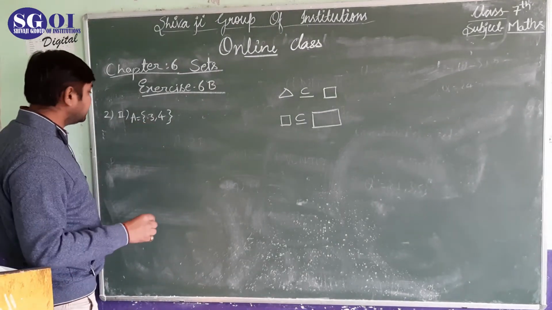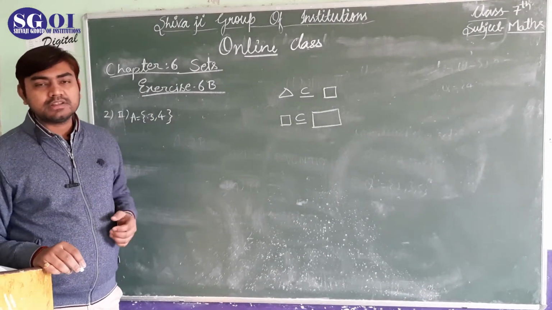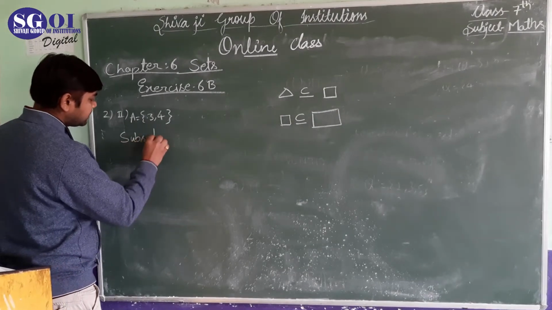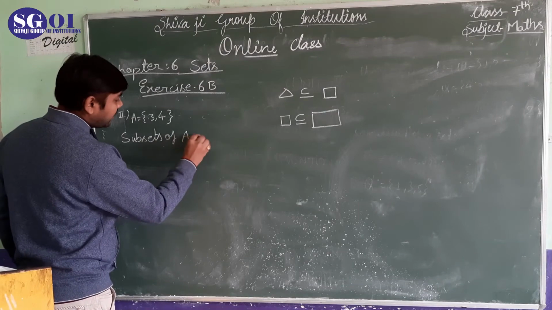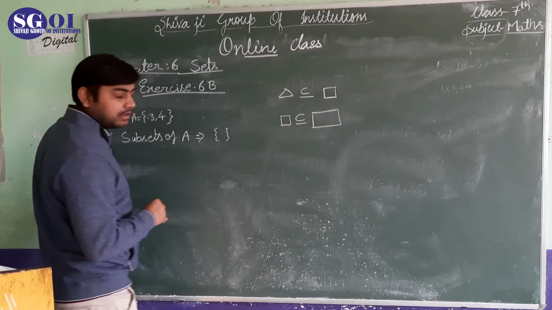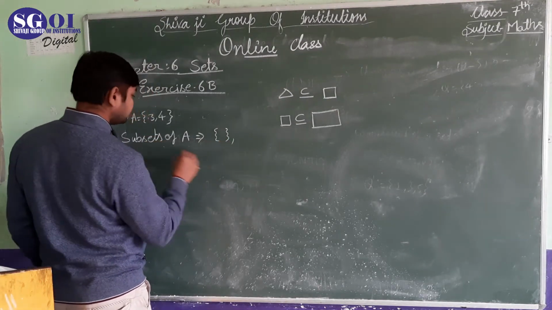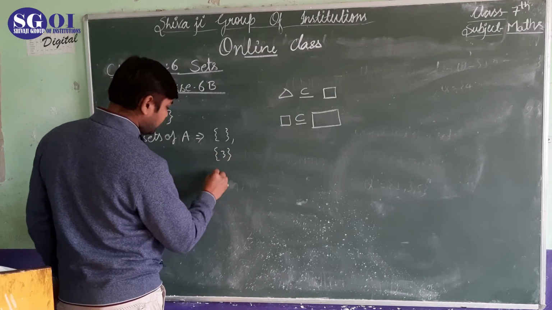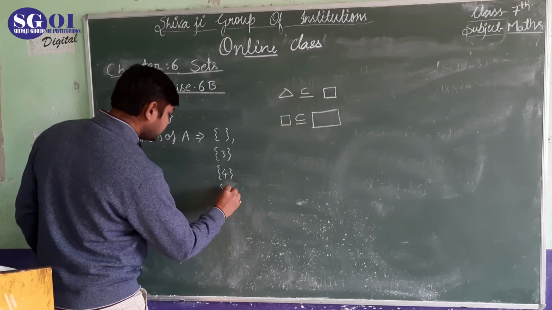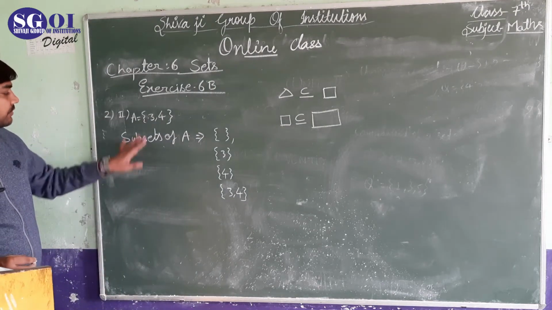Here A is given, and it is asked to write down all the subsets of this set A. The subsets of A will be: first, the empty set, then the second, the third, and the fourth, which is the set of both elements. These will be the subsets of A.